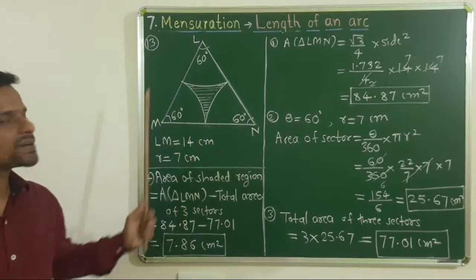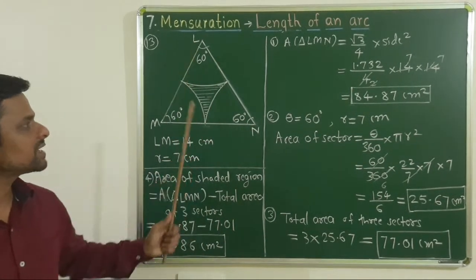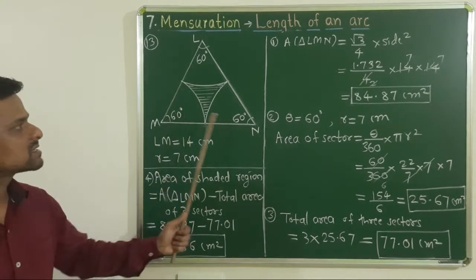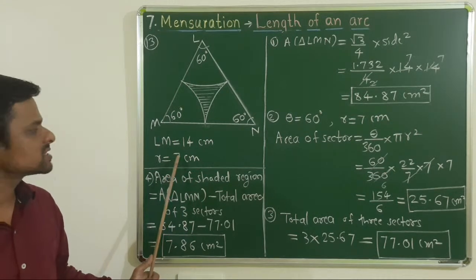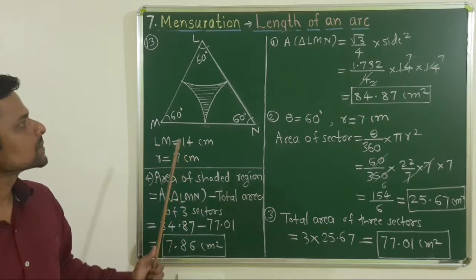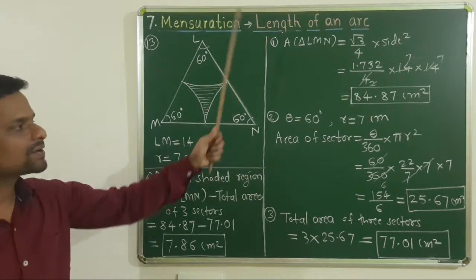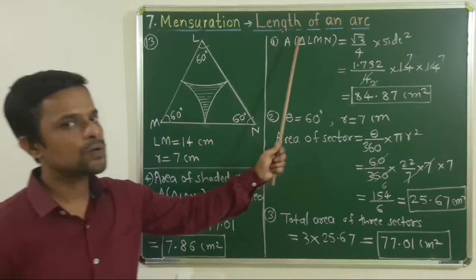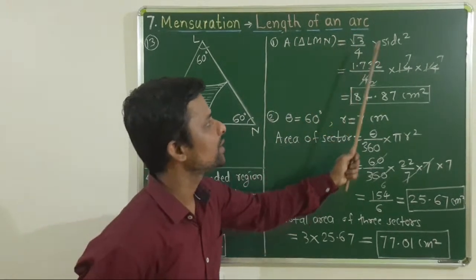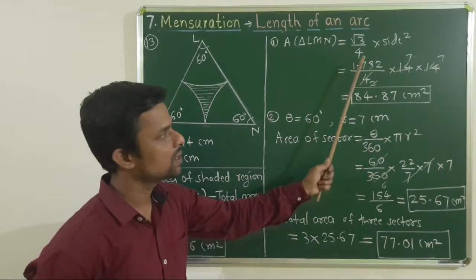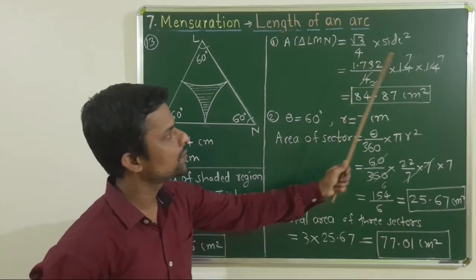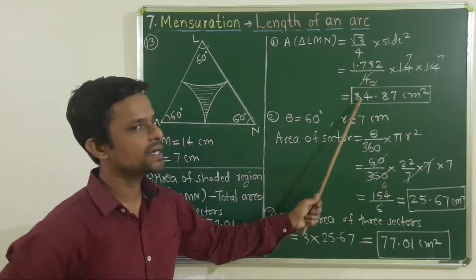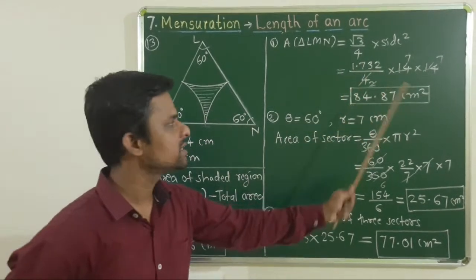See once again what is given. Triangle LMN is given, which is an equilateral triangle whose side is 14 centimeter. Radii of these three sectors are given as 7 centimeter. And we want area of equilateral triangle, area of one sector, area of three sectors, and shaded region. The first, area of equilateral triangle is root 3 by 4 into side square. Root 3 is 1.732 by 4 into 14 into 14, since it is square. And after calculation we will get this answer, that is 84.87.